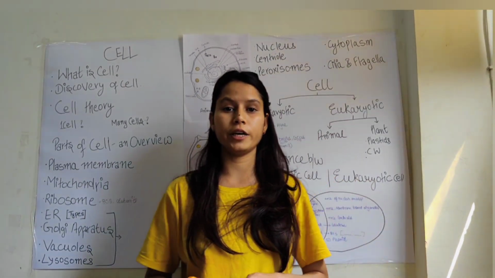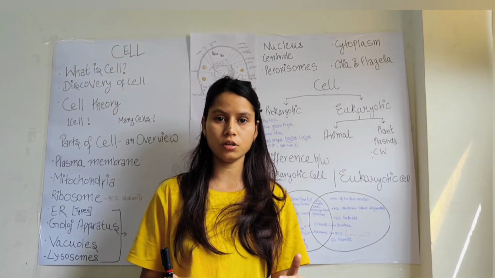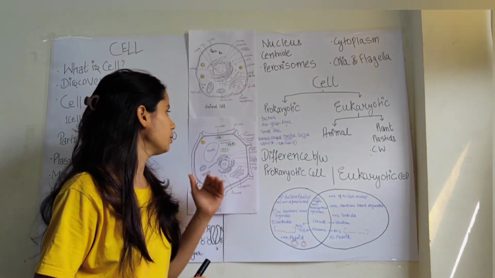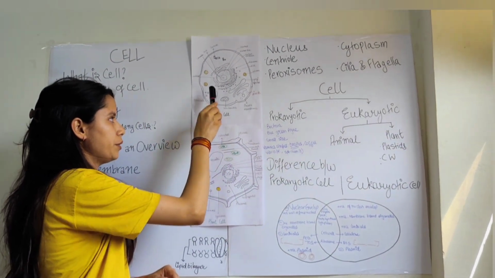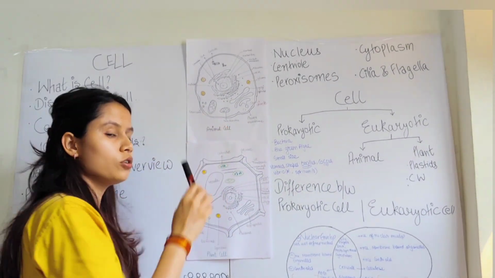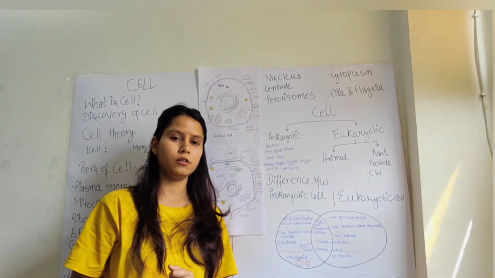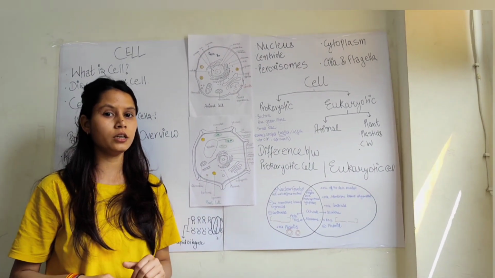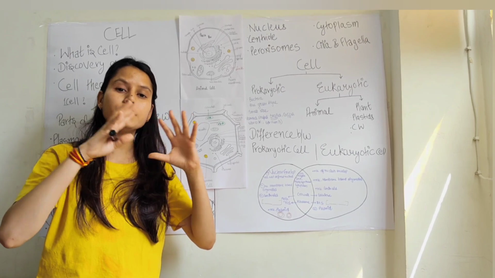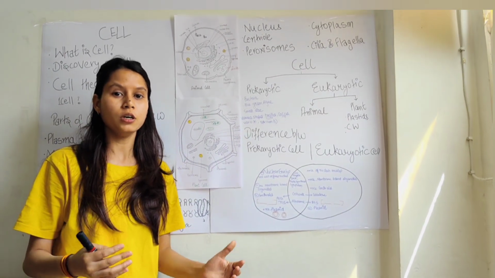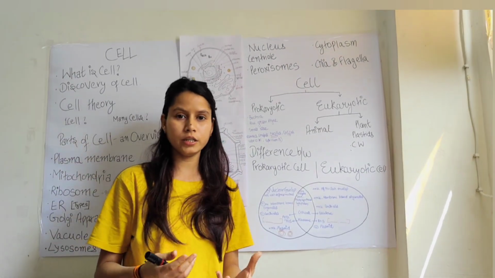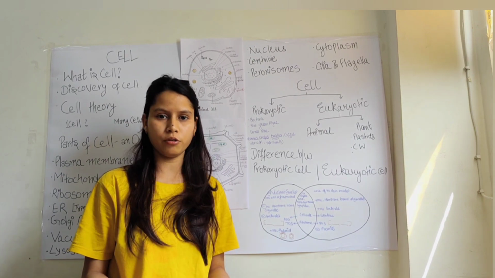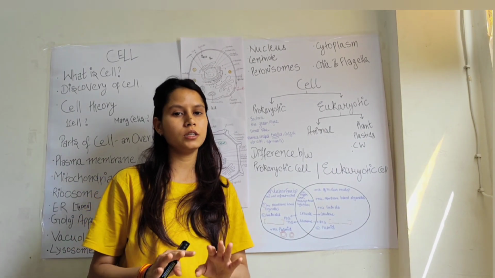Secondly, another is mitochondria. What is mitochondria? It is a double membrane structure, and you can see in the diagram, this is mitochondria. It is also known as the powerhouse of the cell. Why is it known as the powerhouse of the cell? Because whatever the energy required to do a work, this energy is provided by mitochondria. In which form? In the ATP form.